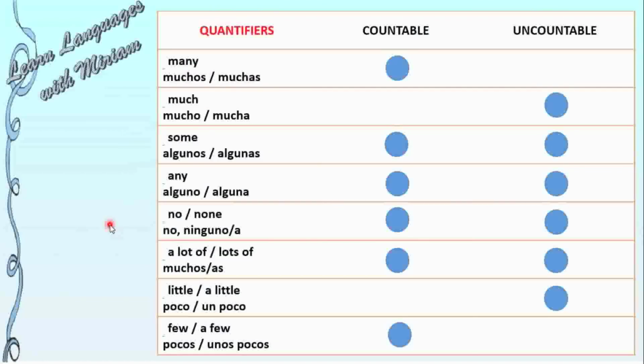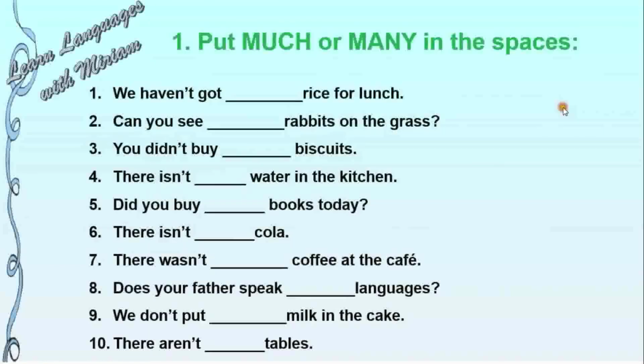Here you have a small table that you can print with these quantifiers that we have seen and their use with countable or uncountable nouns. Here you have some exercises. First exercise, you have to put much or many in these spaces.